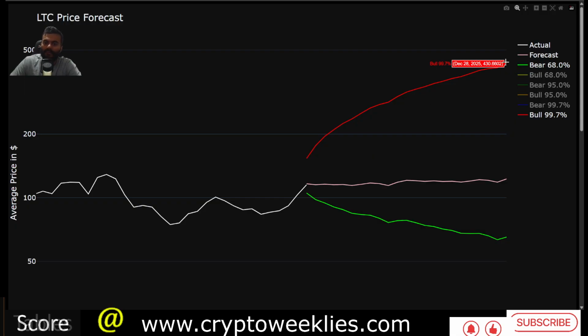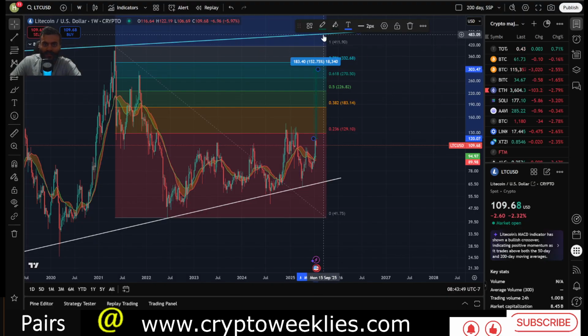$153 for this week and $430. That $430 is the path for Litecoin. The 3 standard deviation blow-off top scenario, where the ceiling for this bull run is slightly higher than the 2021 highs at around $411, up to that $478 that is predicted by this ascending line based forecast.